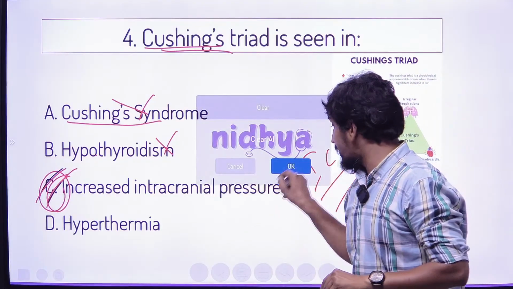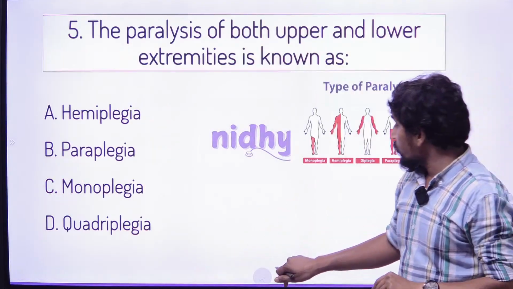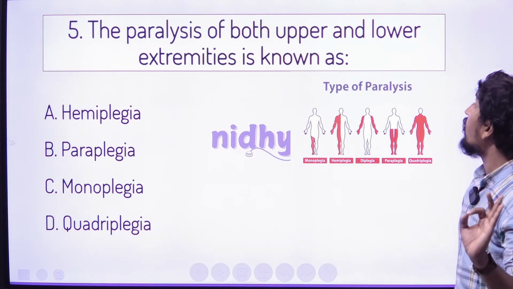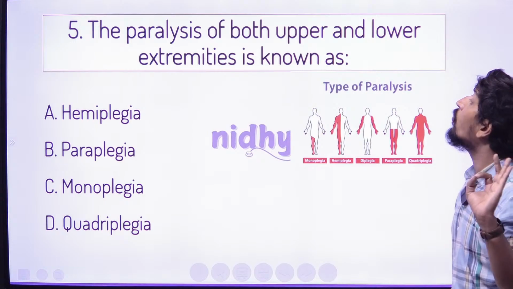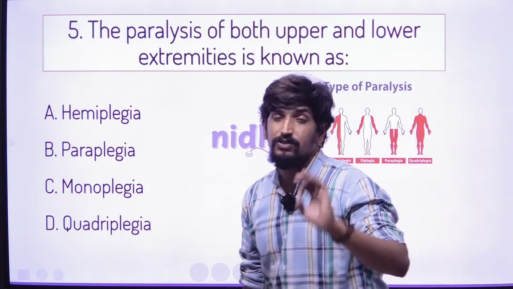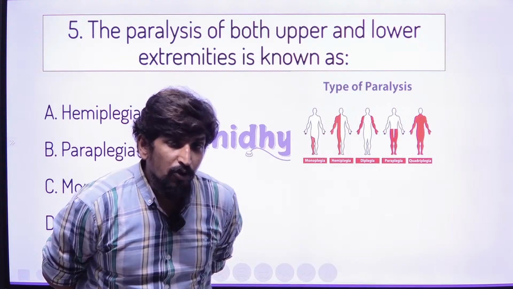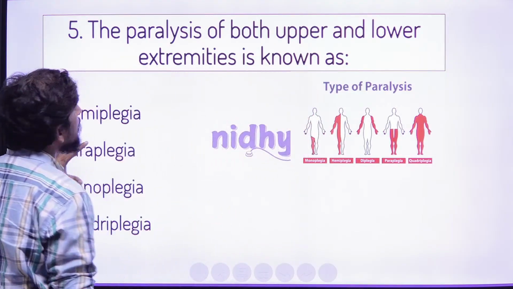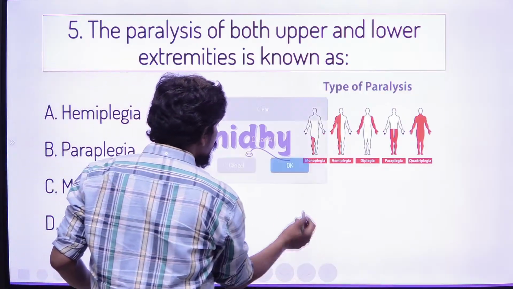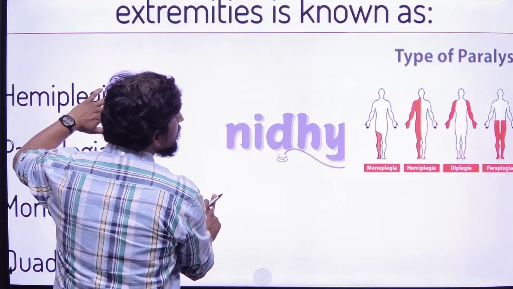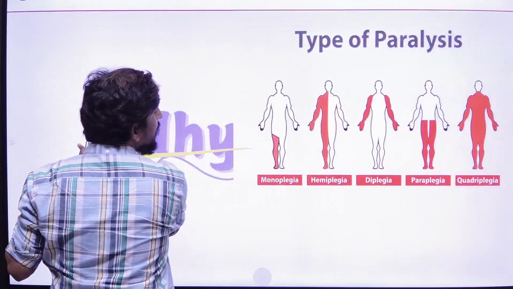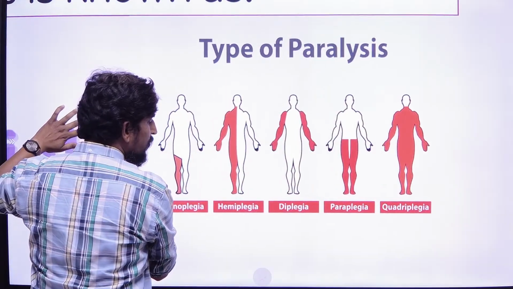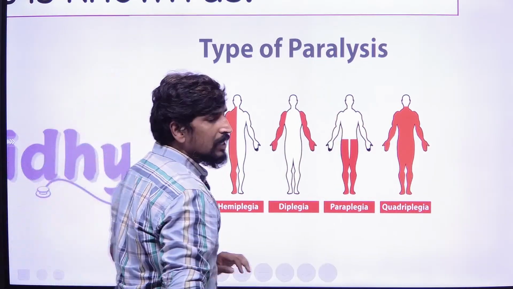Let me go with the next. Here we can see one more question. The paralysis of both upper and lower extremities is known as, that is very important. Due to nerve damage, most commonly we see paralysis.